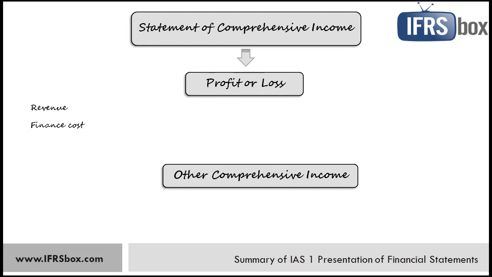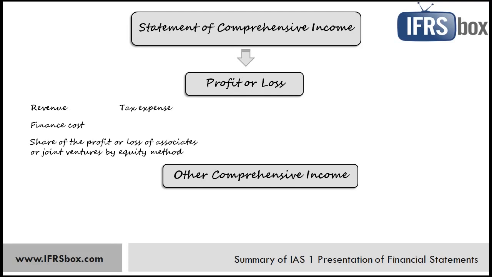Then finance cost, share of the profit and loss of associates and joint ventures accounted for using the equity method, tax expense, a single amount which is the total of post-tax profit or loss of discontinued operations and post-tax gain or loss from remeasurement of assets or disposal groups, IFRS 5, and profit or loss.